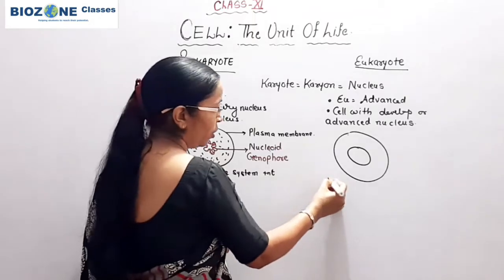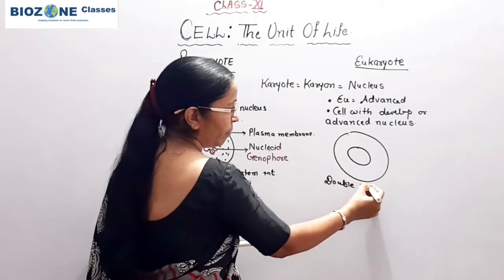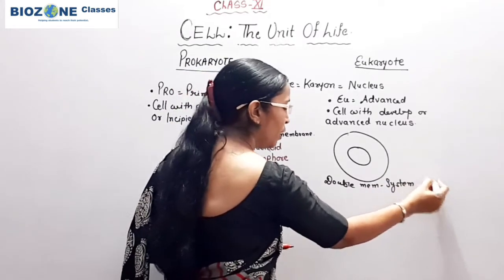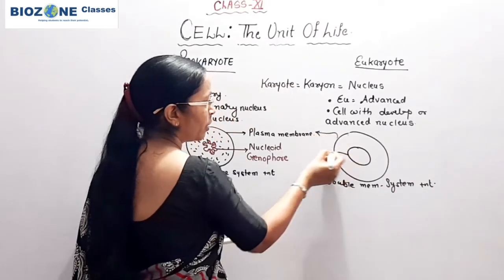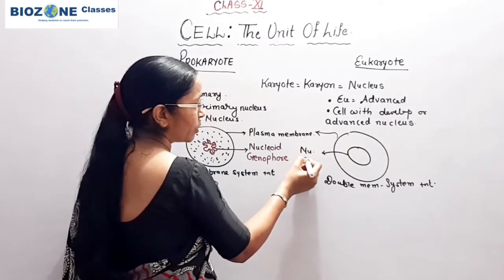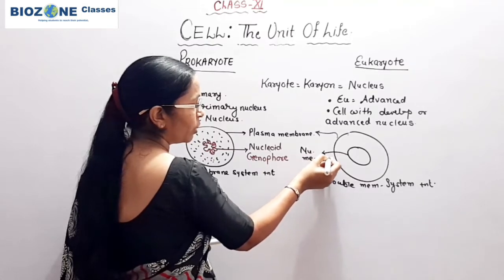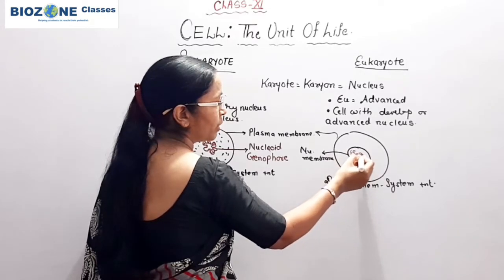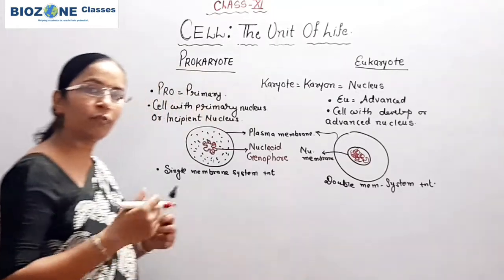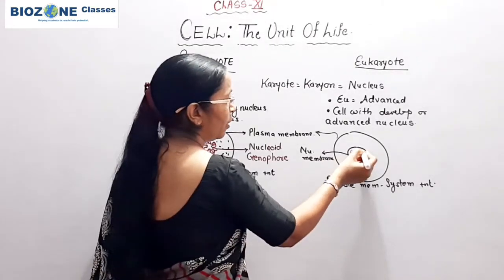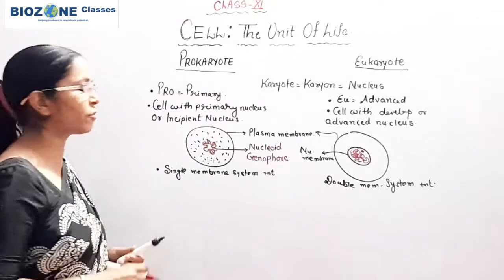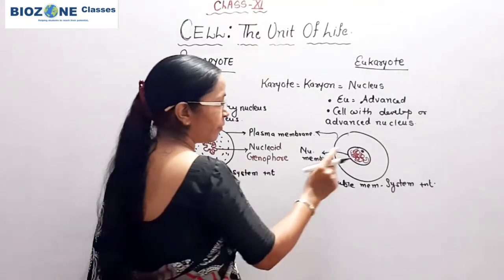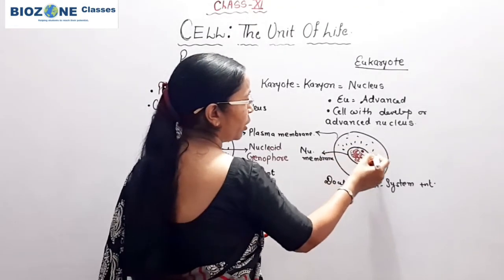But in eukaryote, double membrane system is present. That means in addition to plasma membrane, another membrane is present, called nuclear membrane. This nuclear membrane is present around the genetic material. Generally the genetic material is present in the form of a fine network of chromatin. The nucleolus is also present, which we will study in detail when we separately study the structure of eukaryotic cell.